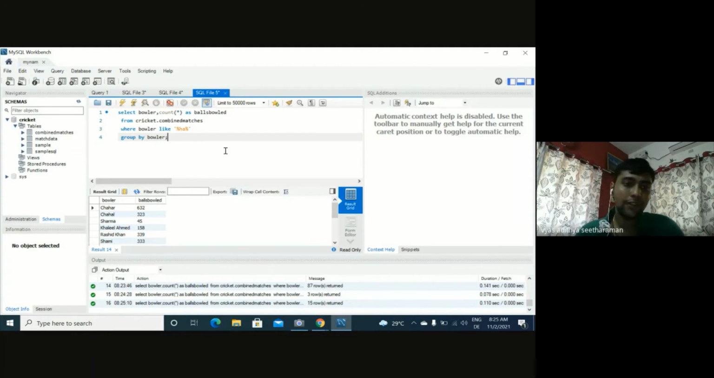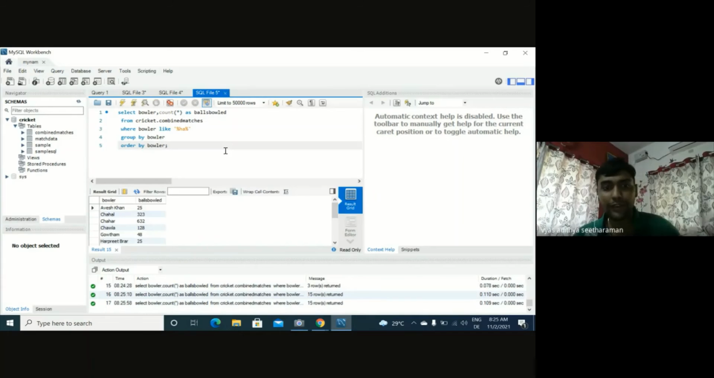Now we want to take it one step further. If we want to arrange it in alphabetical order, for example, we can also add that. You have a clause called order by. You can order by bowler, and then we get it in alphabetical order.